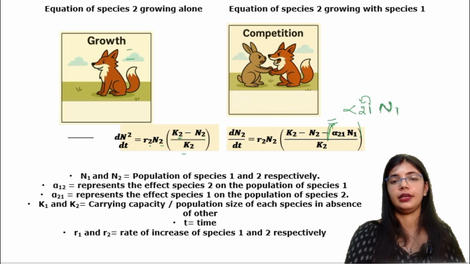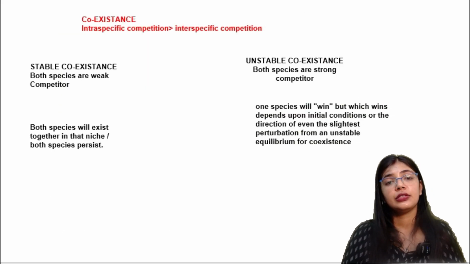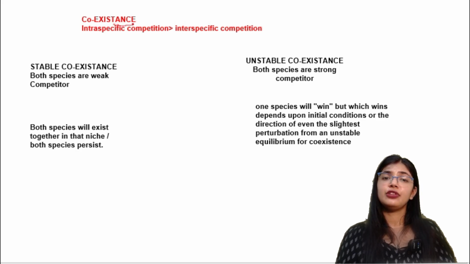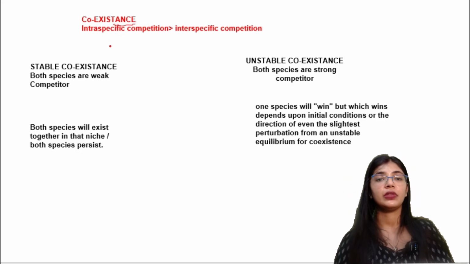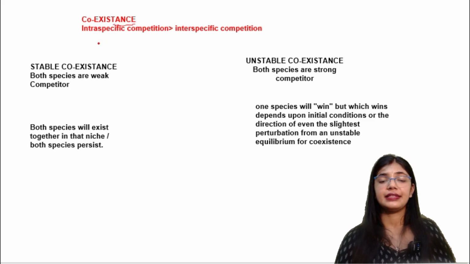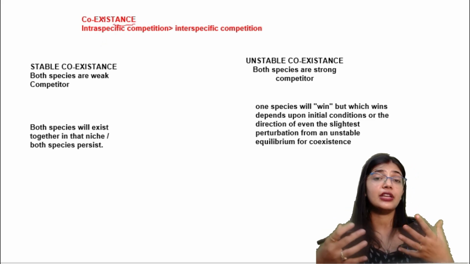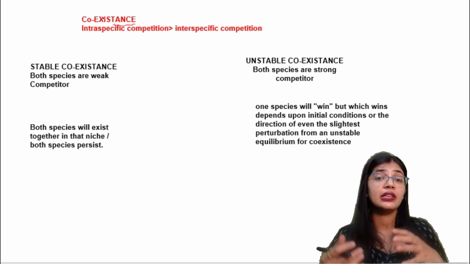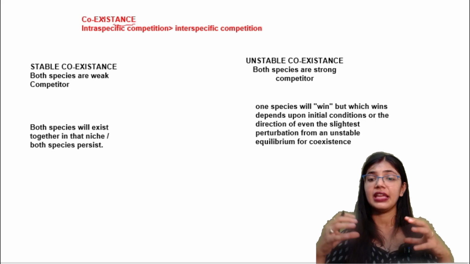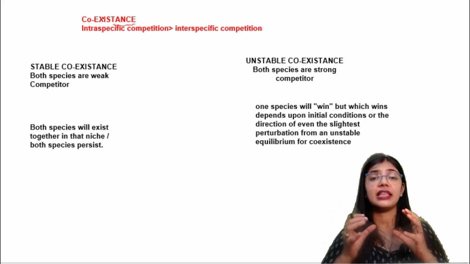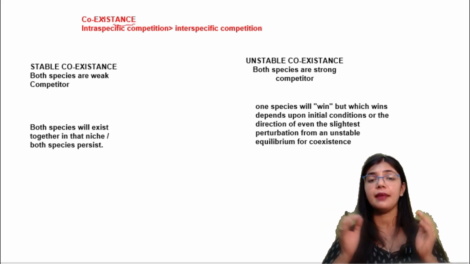Now the coexistence can be of different types. What is the condition when there will be coexistence? Coexistence means two species can stay in the same place.